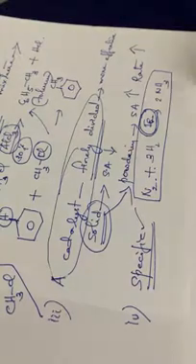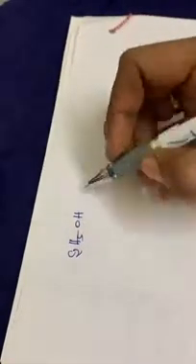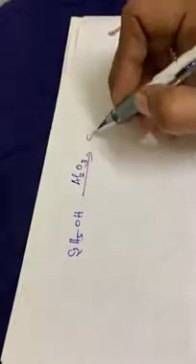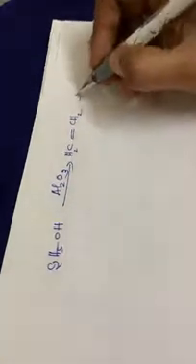See one more example. C2H5OH, that means ethyl alcohol, in presence of alumina, Al2O3. The product will be C2H4, that is CH2=CH2, ethene or ethylene, plus water.